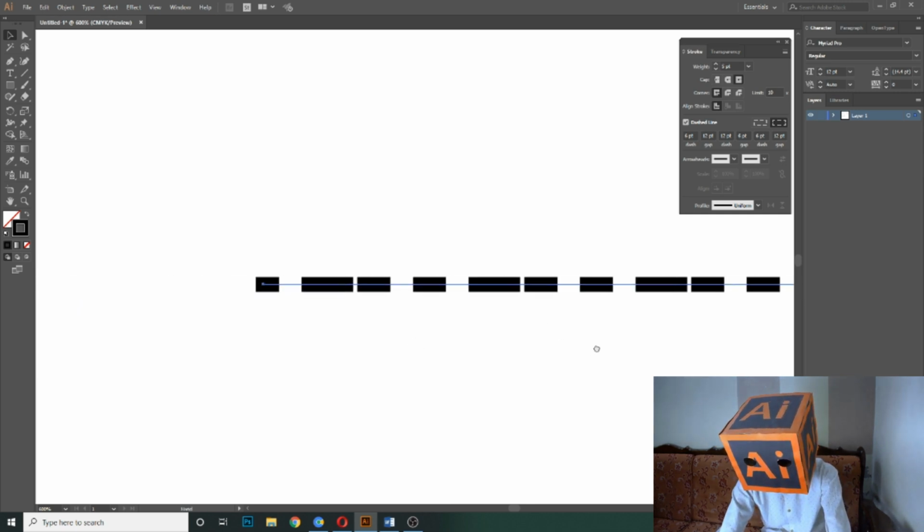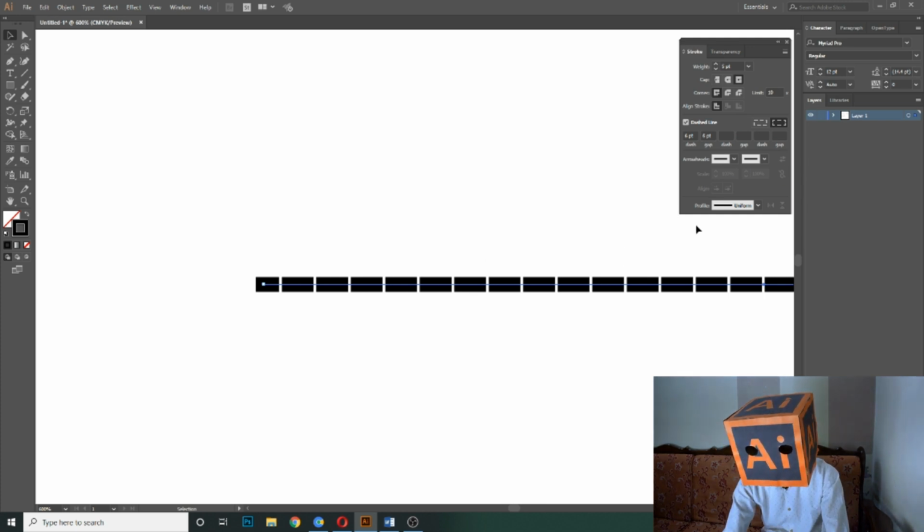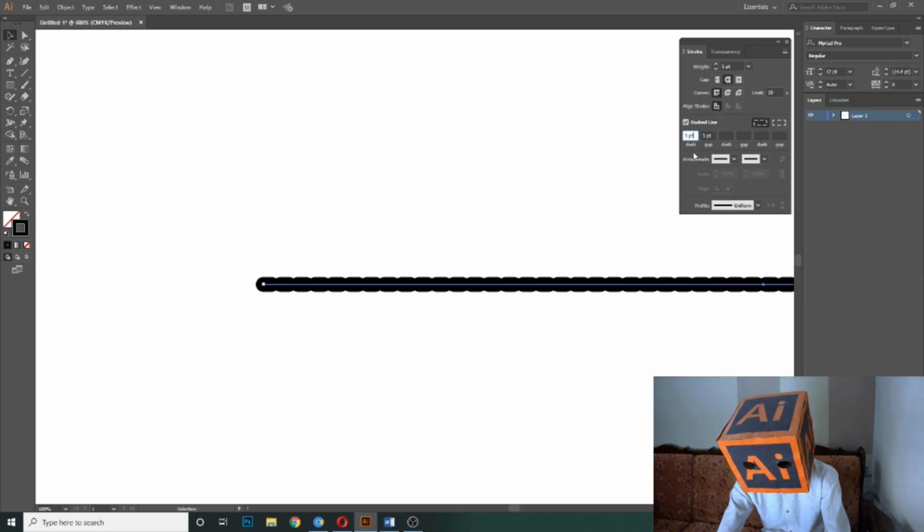Now if you want to convert these shapes into the circles like dots, then click here. So from here you can add dash and gaps in your dotted line.